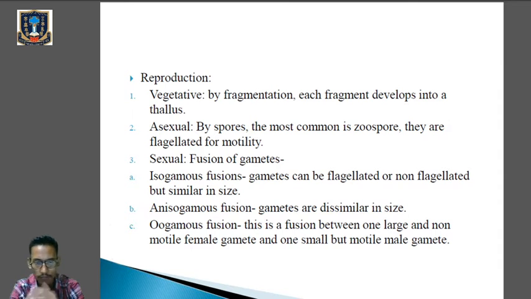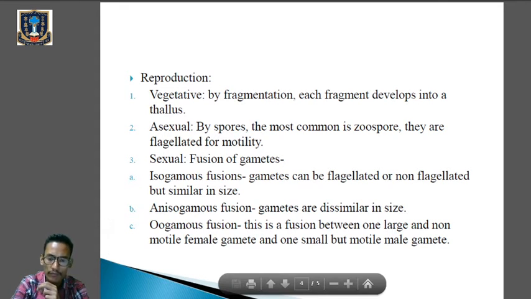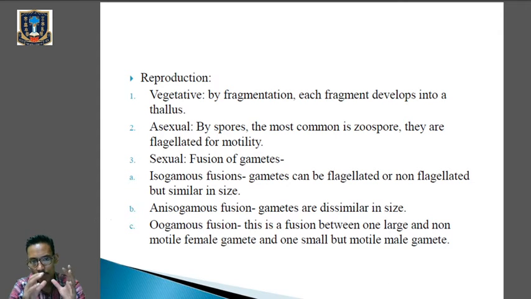Let's talk about reproduction. Reproduction in algae occurs by means of vegetative mode, asexual mode, and the sexual mode. So first of all, we'll learn about the vegetative mode of reproduction in case of algae. In the vegetative mode, the plants multiply by the help of their vegetative propagules.